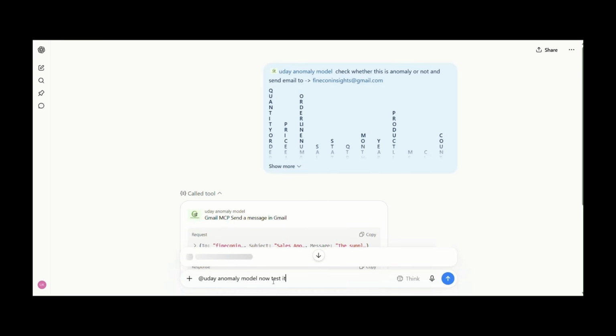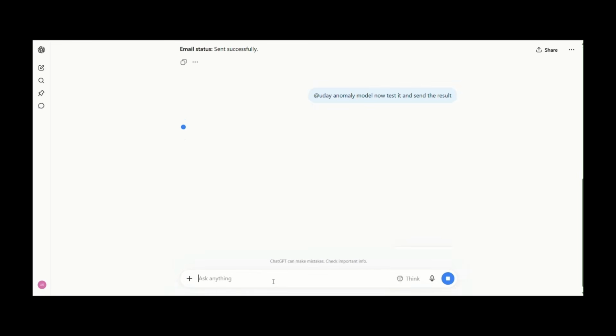Now I'll bring the machine learning model back on. I'm now asking ChatGPT to retry the exact same prediction, and this time the request reaches the model successfully.